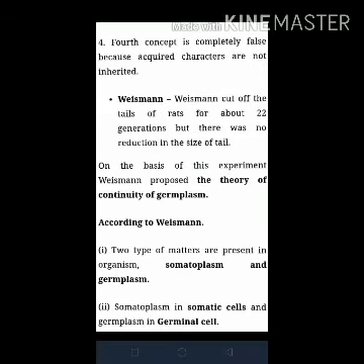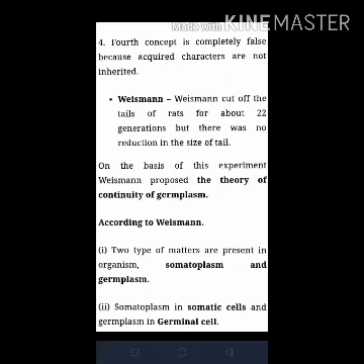The fourth concept is completely false because acquired characters are not inherited. August Weismann in 1904, in his famous experiment, cut off the tails of rats for about 22 generations, or in some books it is written as 80 generations, but tailless offspring were never born. On the basis of this experiment, Weismann proposed the theory of continuity of germplasm.